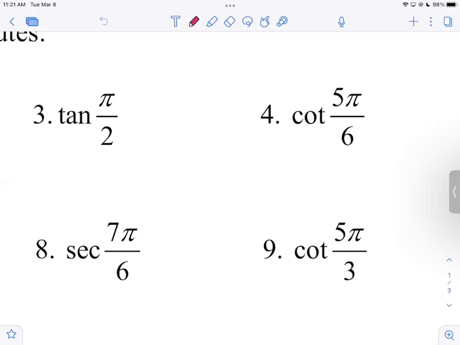All right, number 9, 5 pi thirds. We want the cotangent again, right? It's one of my favorites. I know it's x over y. Let's see what the ordered pair is going to be. It's a pi thirds, right?